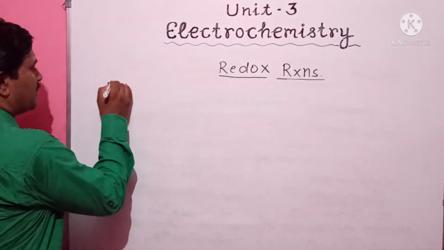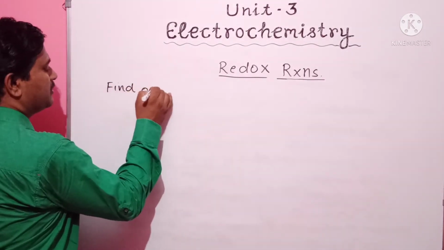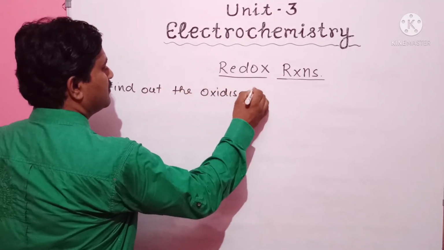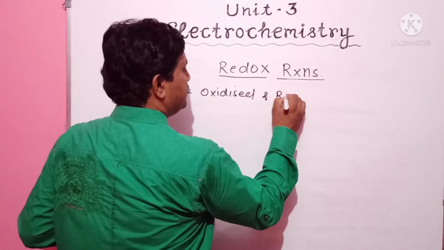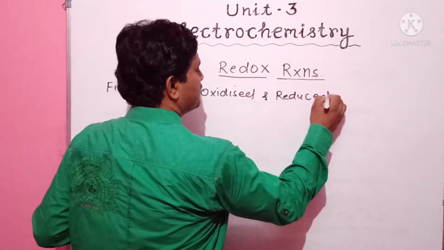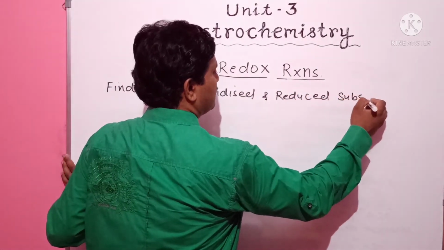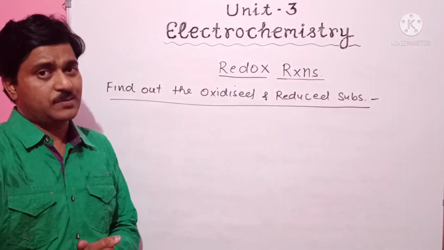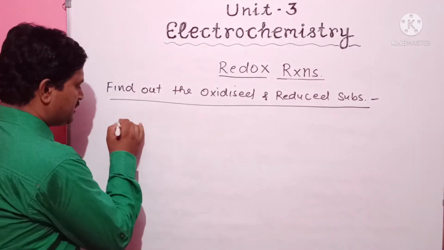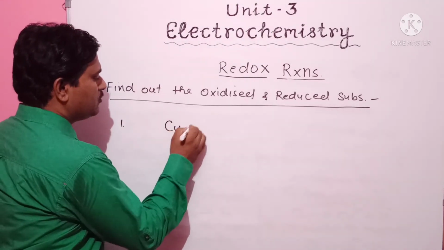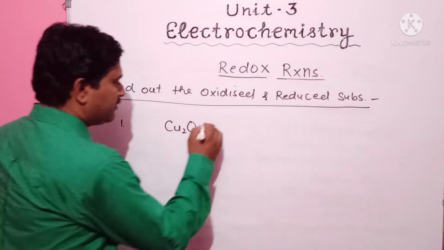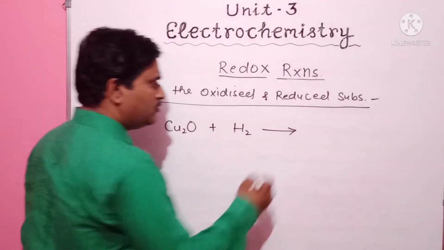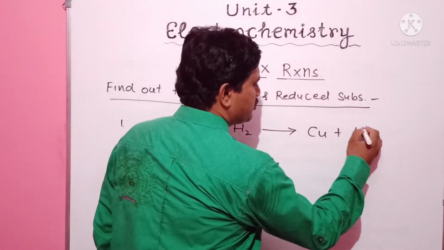Okay, the question is here: find out the oxidized and reduced substances. The first reaction is Cu2O when reacted with hydrogen H2, it changes into Cu plus H2O.